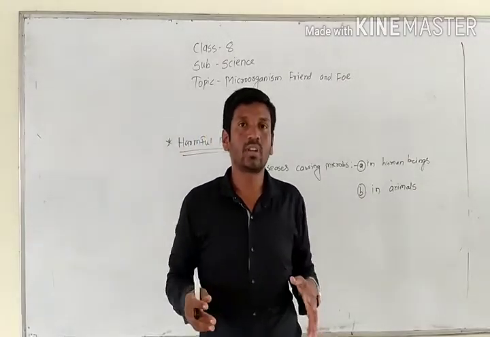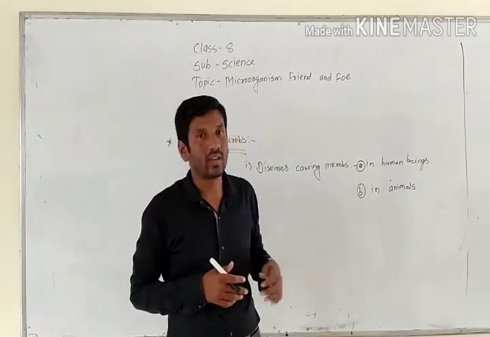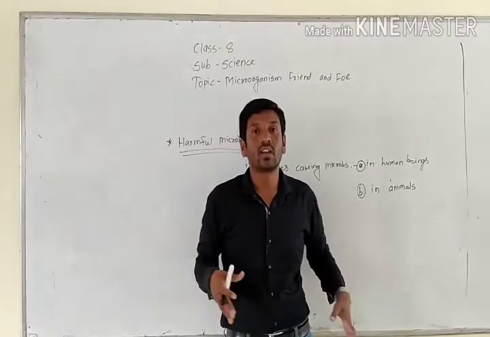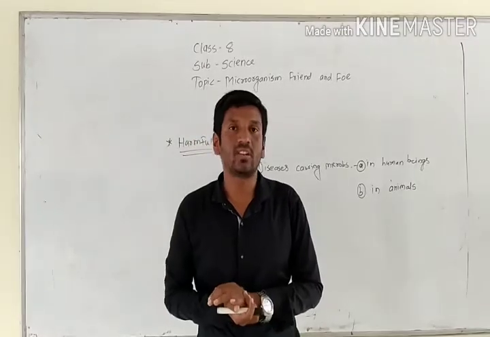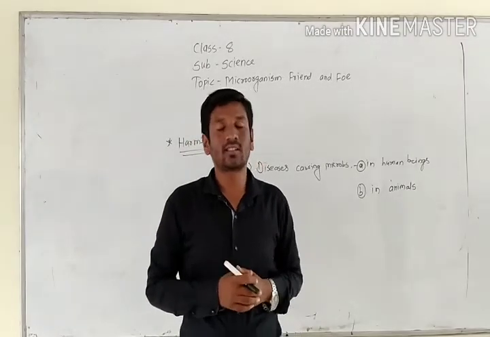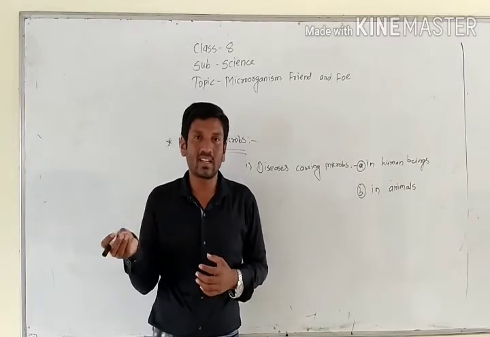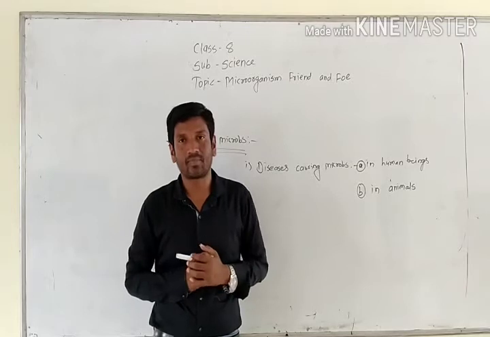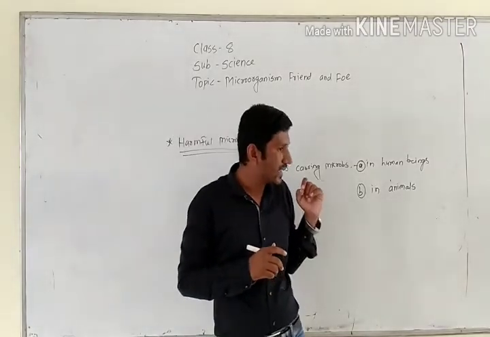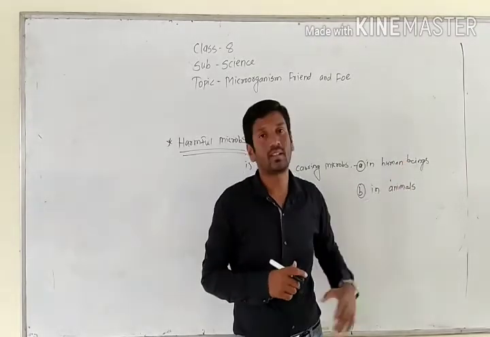It is caused by germs present on the grass or the leaves. Whenever cattle or other animals eat the grass, the anthrax enters their body and starts damaging them. The interesting fact is that anthrax also affects human beings.